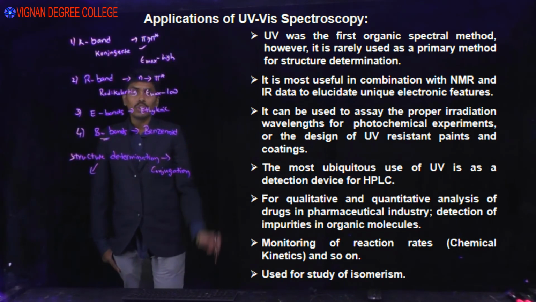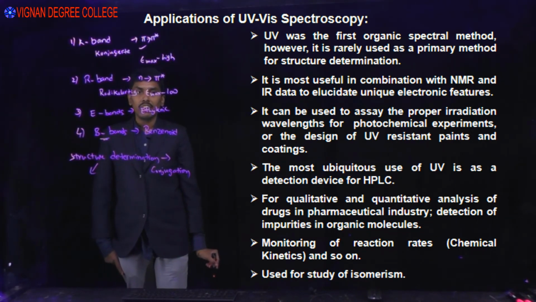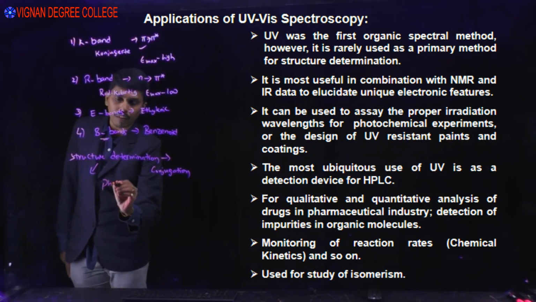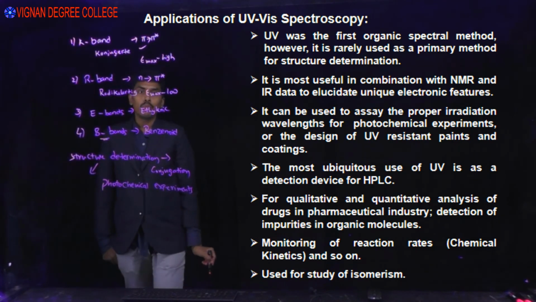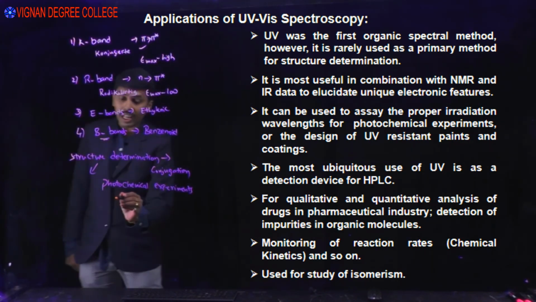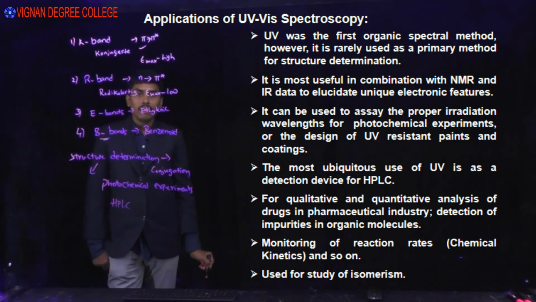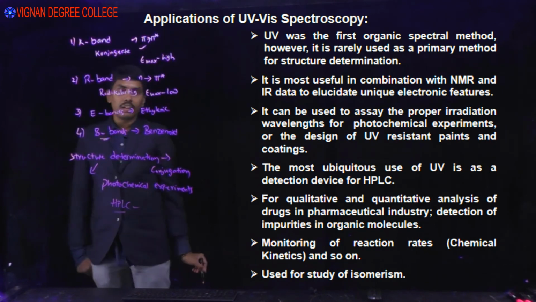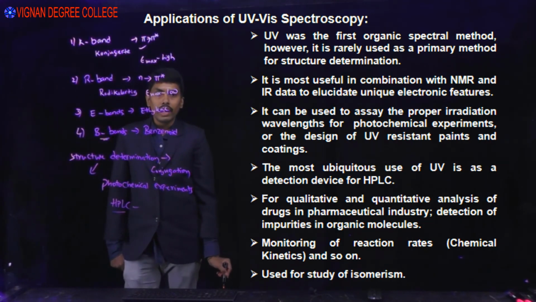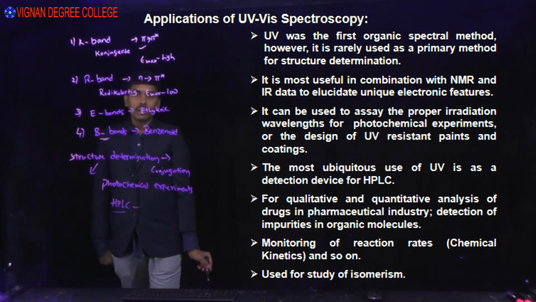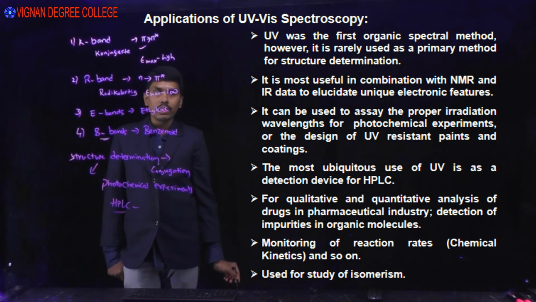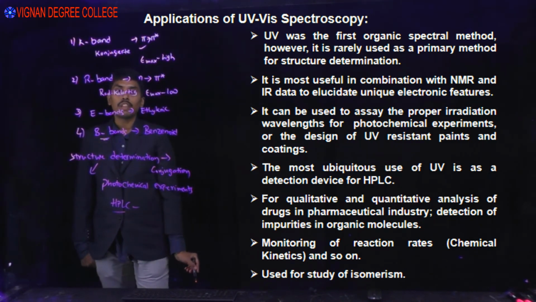It can be used to assess the proper irradiation wavelength for photochemical experiments. The most ubiquitous use of UV is as a detection device in HPLC. In organic chemistry, it is useful for qualitative and quantitative analysis of drugs in the pharmaceutical industry.